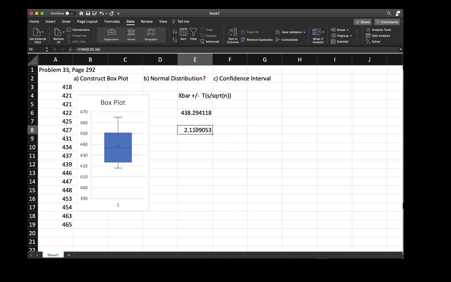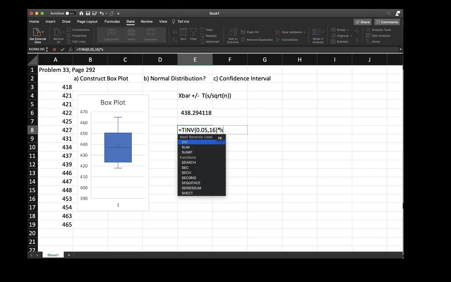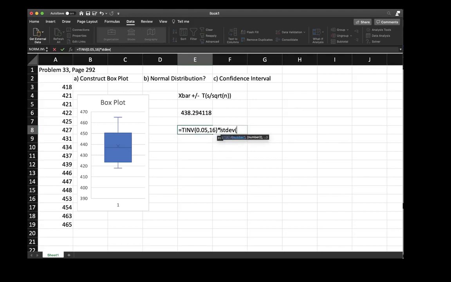Well, that's not sufficient. We want to take this t value and multiply by the standard deviation of the data. So we're going to do that, standard deviation of the data. And I'm going to divide by the square root of n. So I'm going to put square root of n, and n is, in this case, 17. So that gives me my interval.